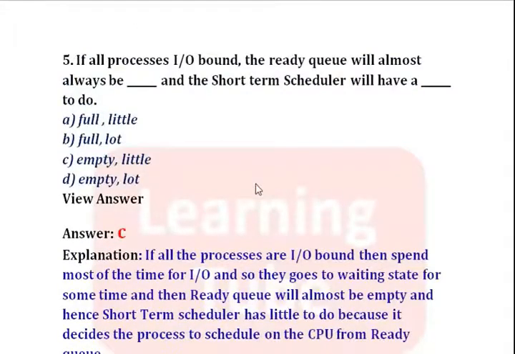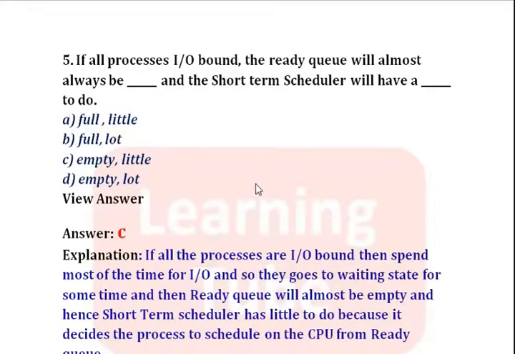The fifth question is, if all processes are input-output bound, the ready queue will almost always be empty and the short-term scheduler will have little to do. Since we know that if all the processes are input-output bound, then those processes will spend most of the time on input-output.